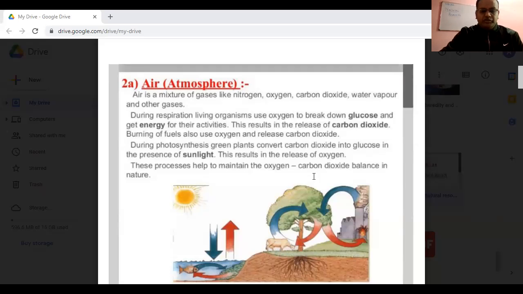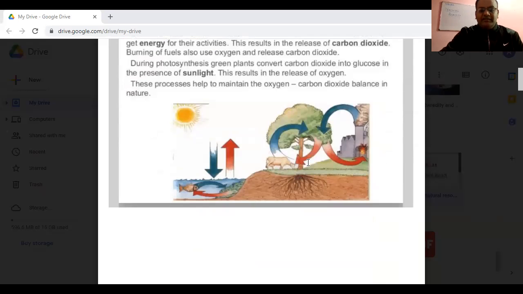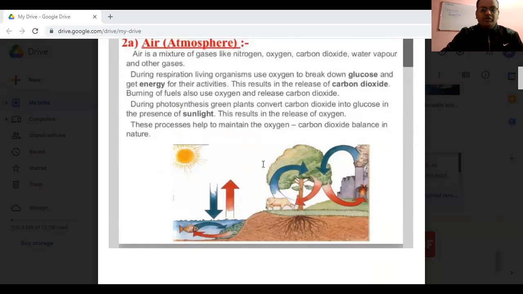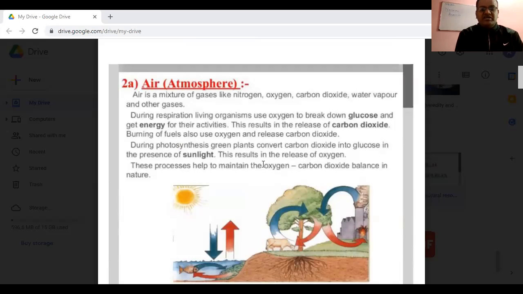So definitely, these processes help to maintain the oxygen and carbon dioxide balance in nature. You can see in this image that O2 is liberated from the trees during photosynthesis, and this O2 is used up by the respiration of the animal shown here. Hence the balance between oxygen and carbon dioxide is maintained in nature with the help of these very important physiological processes, respiration and photosynthesis.